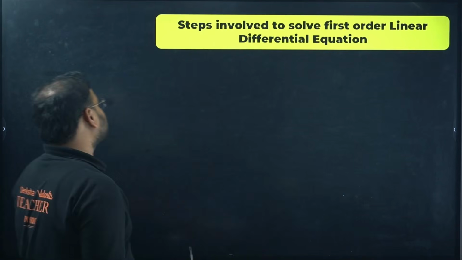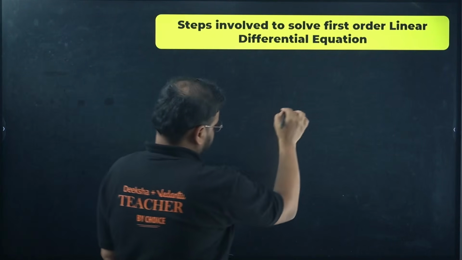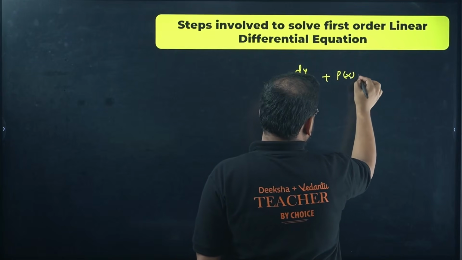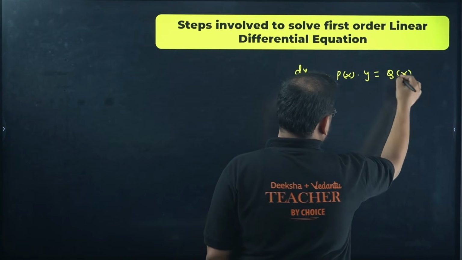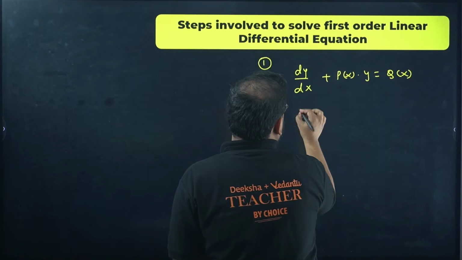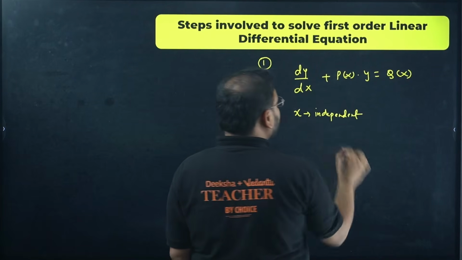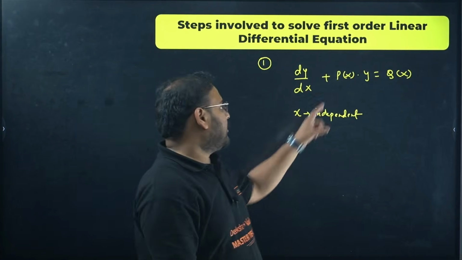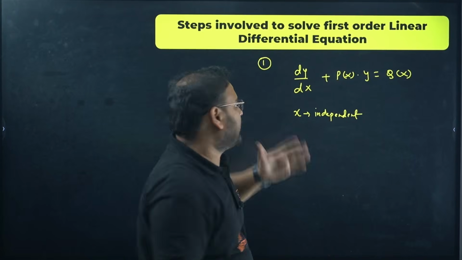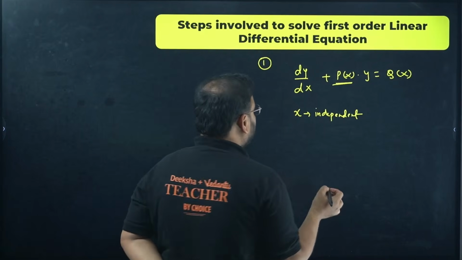Before we start with the steps, let's understand the type of equations. We have two types. This is the first type, type 1, where x is independent and y is dependent. When you have this, you get P(x) and Q(x), some function of x over here and some function of x over there. Then this is used to find the integrating factor. Now this is one of the forms.